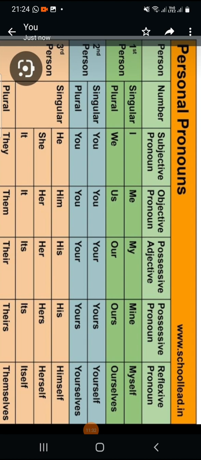Now before summing up, I'm telling you that first, I is always used as the subject. So don't say he, me and my friend are going to market. My friend and I, right? First you have to write my friend, and then I. No, my friend and I have to go to market today, right? Or are going to market today, whatever.